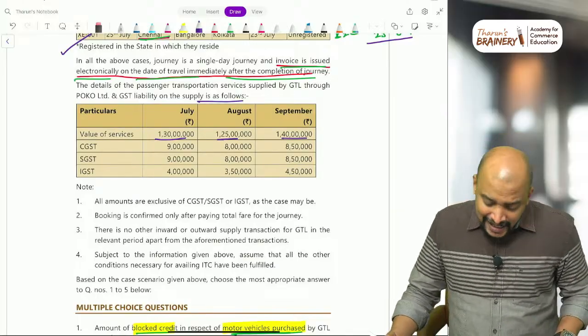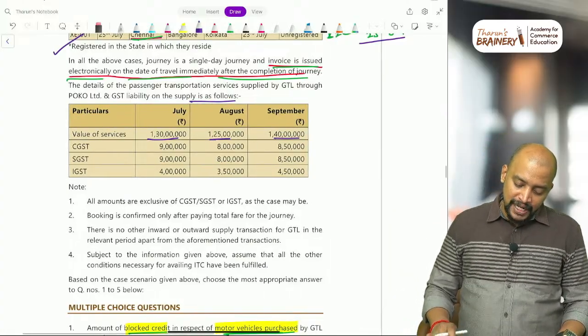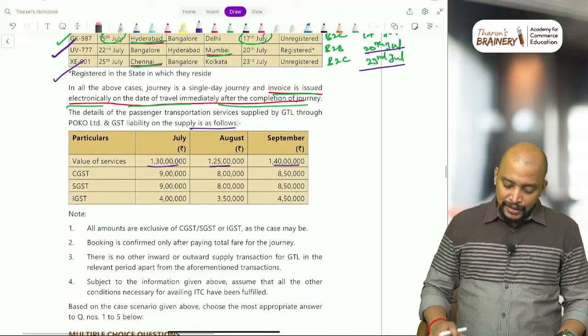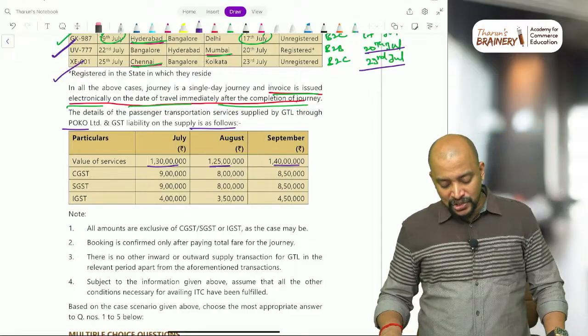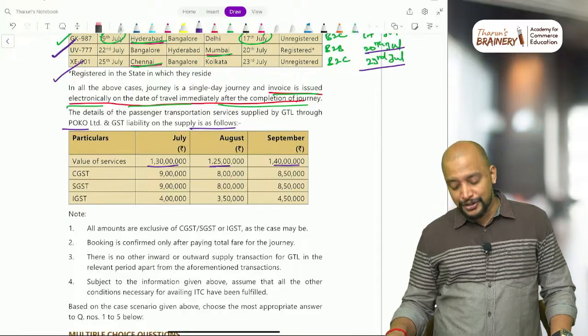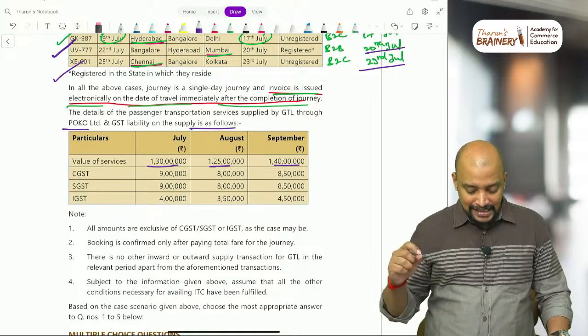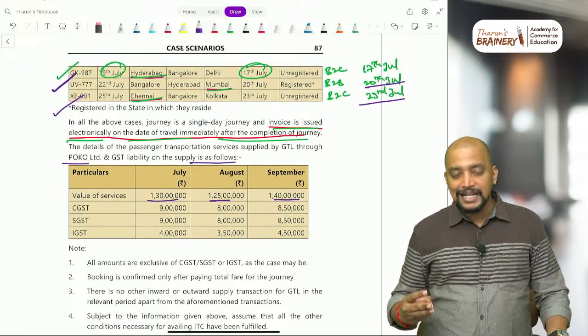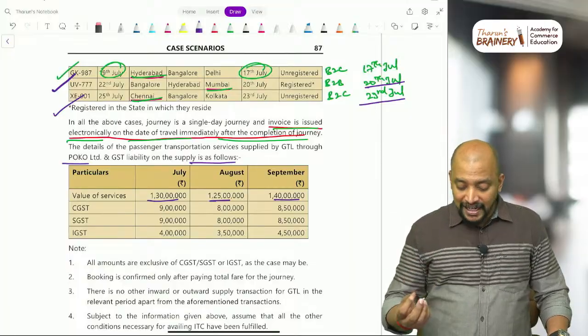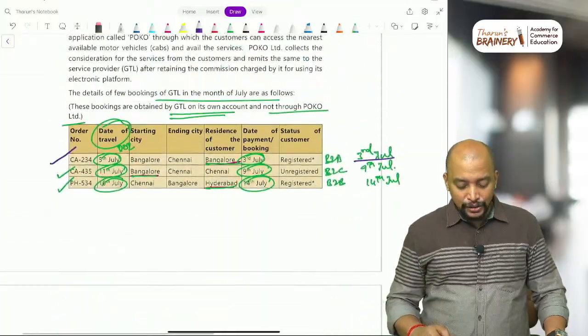Yes. In case of transportation of passengers through e-commerce operator, liability to pay GST is on e-commerce operator or is on the supplier? Basically, the liability to pay GST is on supplier if it is company and through omnibus.